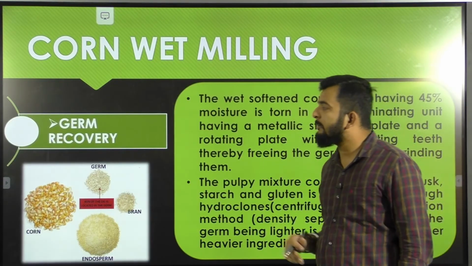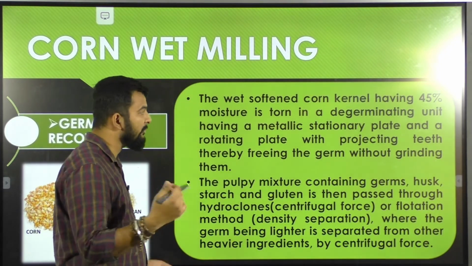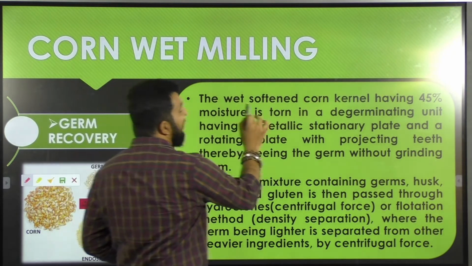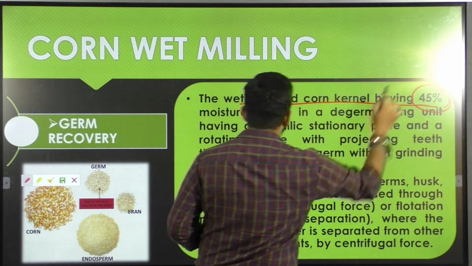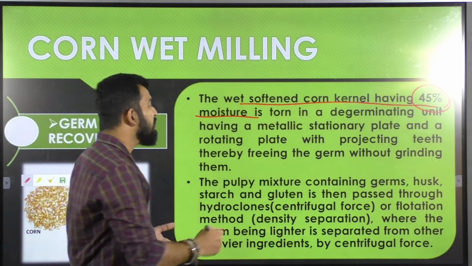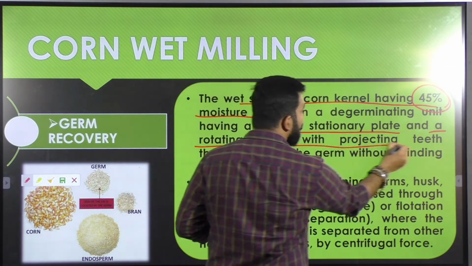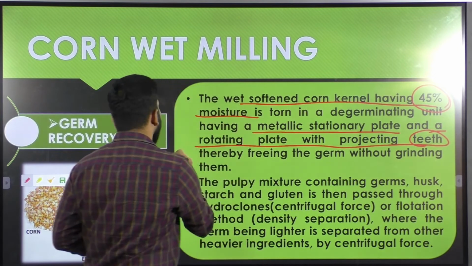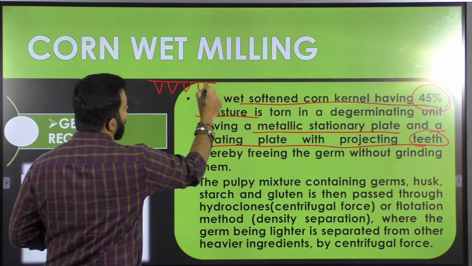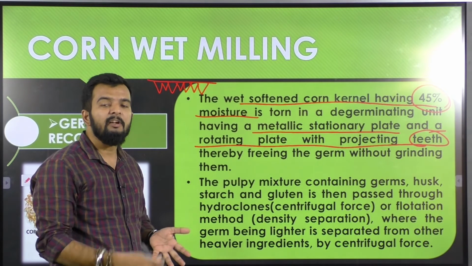So the next step in your wet milling is germ recovery. Germ recovery, or degerming, removes the germ from your corn kernel. What happens here is the wet softened corn kernel, after your steeping, having 45% moisture content, is torn in a degerminating machine which uses a metallic stationary plate and a rotating plate with projected teeth. It has teeth like this. There is a rotating plate with teeth which can tear apart your maize kernel, which will release the germ.